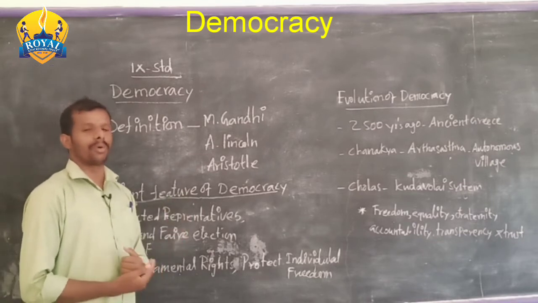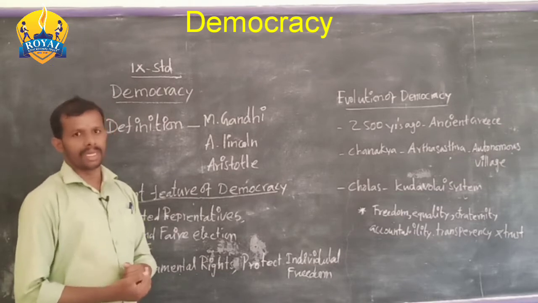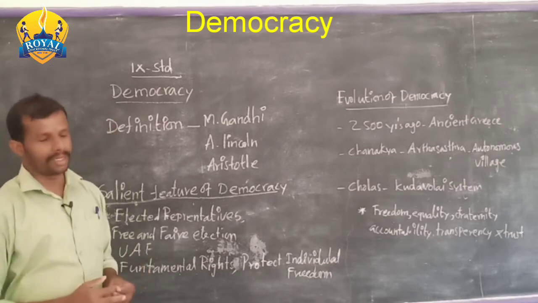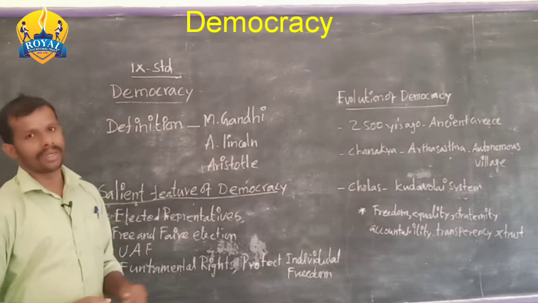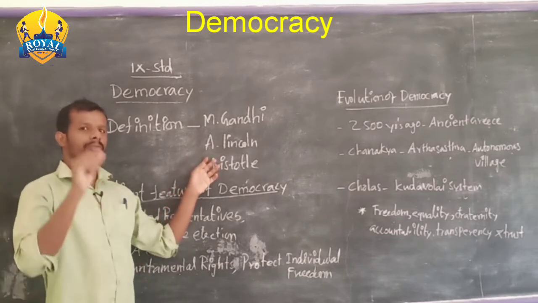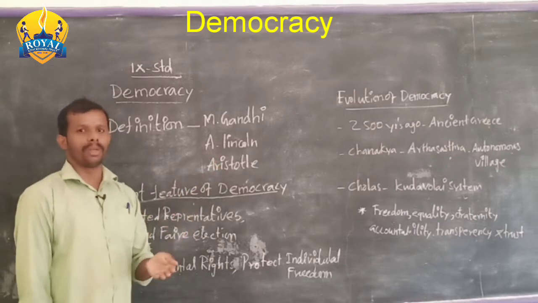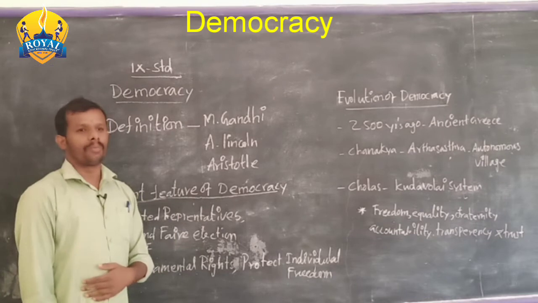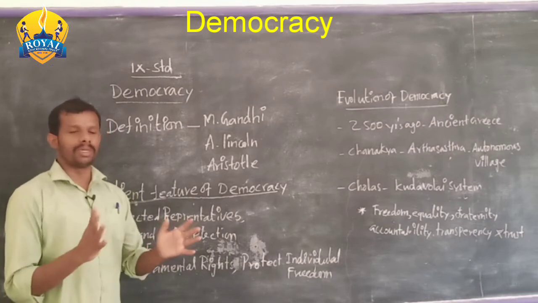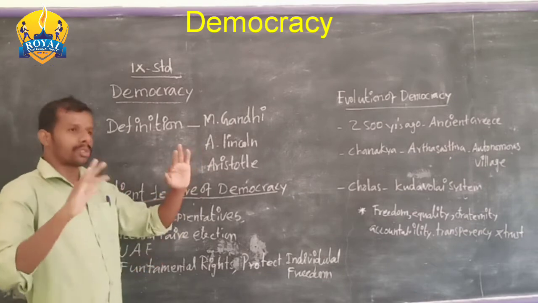The next well-known person is the American president, Abraham Lincoln. He said democracy is a government of the people, by the people and for the people. It is worldwide accepted, which means it is the most suitable definition.